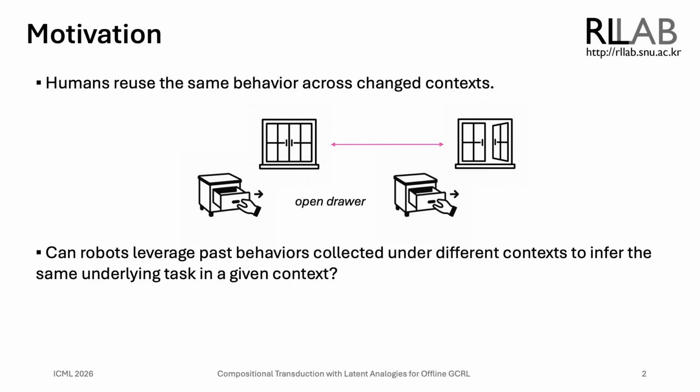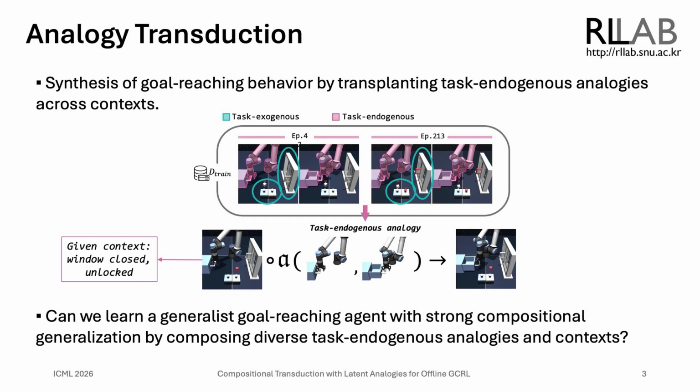Our research is motivated by a core question. Can robots leverage past behaviors collected under different contexts to infer the same underlying task? To address this problem, we introduce a new concept that we call analogy transduction, synthesizing goal-reaching behavior by transplanting task endogenous analogies across contexts. In this example, the dataset may not contain any demonstration of opening the drawer when the window is closed and unlocked.